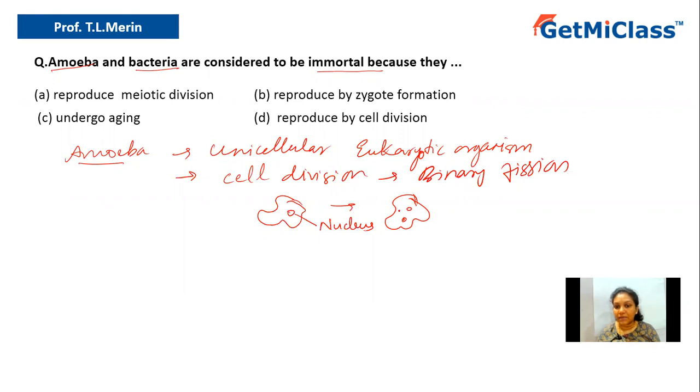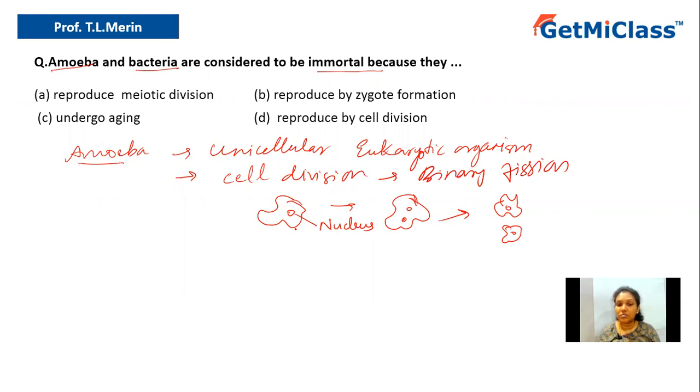Then the membrane will undergo invagination, an infolding of the membrane, and finally you get two amoeba cells. So the same organism is getting split into two.